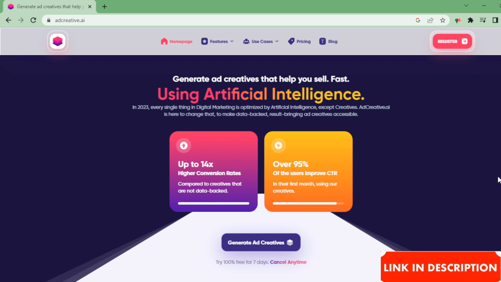Simply tell our artificial intelligence your target audience, the platform you are creating the ads on. It will select the best tone and length for the platform while focusing on your target audience's pain points.